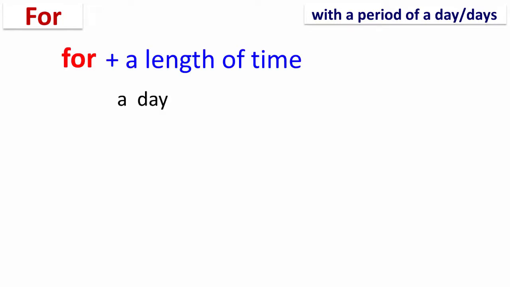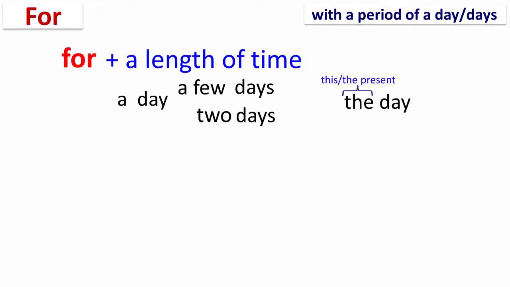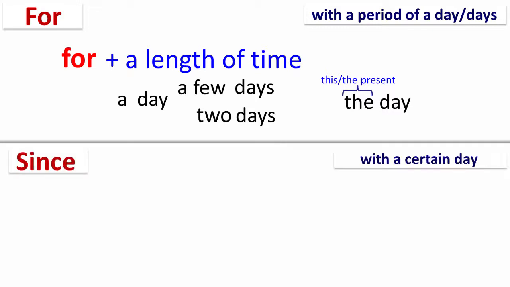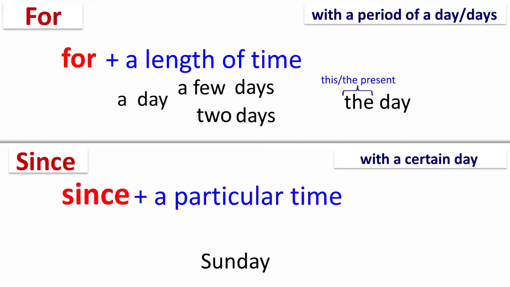With days, for is used with a period of a day or days. For example, for a day, for 2 days, for a few days, and for the day. On the other hand, since is used with a certain day. For example, since Sunday, which means since last Sunday.